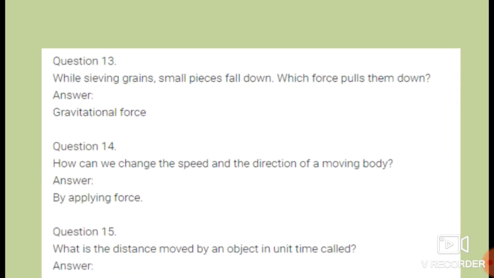The next question is, while sieving grains, yes students, see over here, while sieving grains, small pieces fall down. So which force pulls them down? Which force pulls these grains down on the earth or on the surface of ground? Gravitational force. Yes, obviously the gravitational force pulls them down.